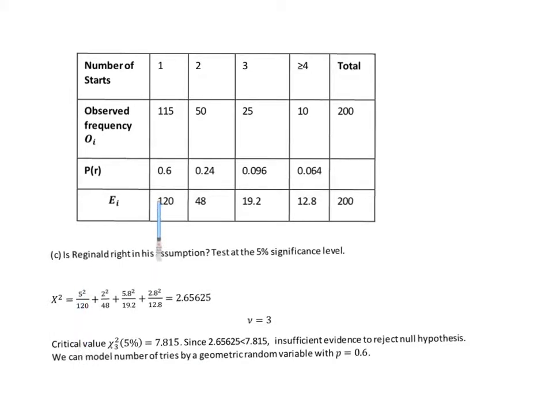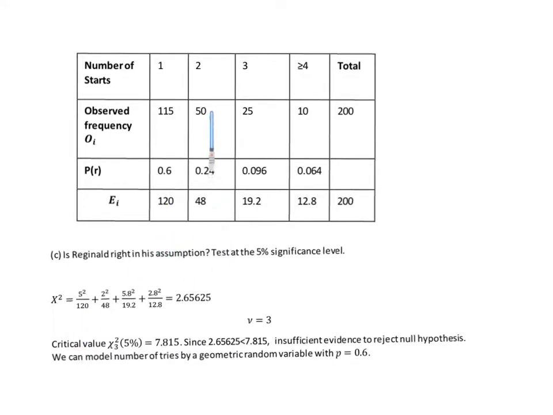Well, the 5 is the difference between the expected amount and the observed frequency. We square it, so it doesn't matter about the sign, whether it's negative or positive. The denominator there is the expected amount. So 5 squared over 120, which was the expected amount for one try.